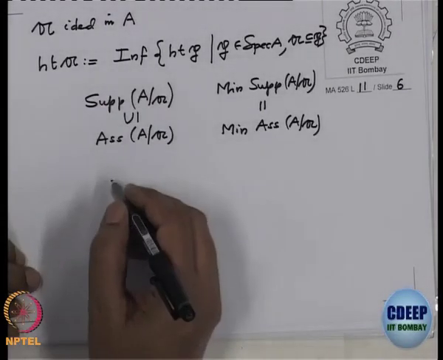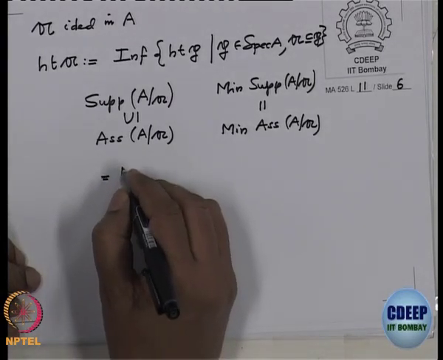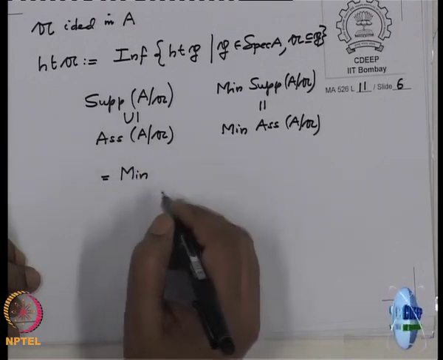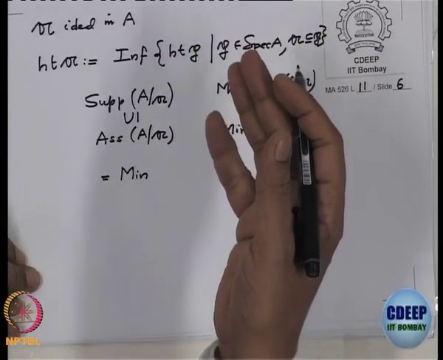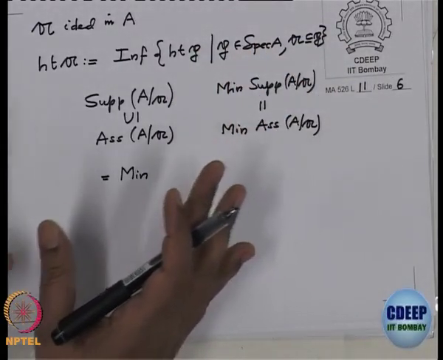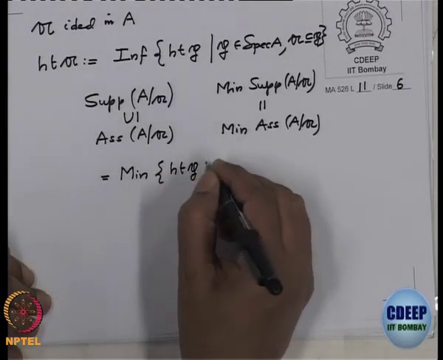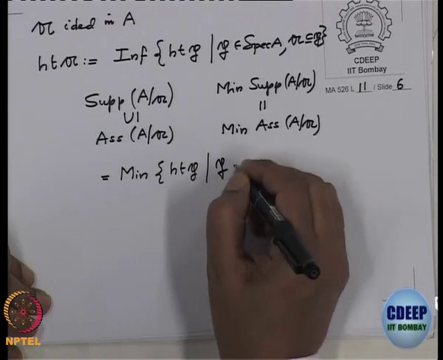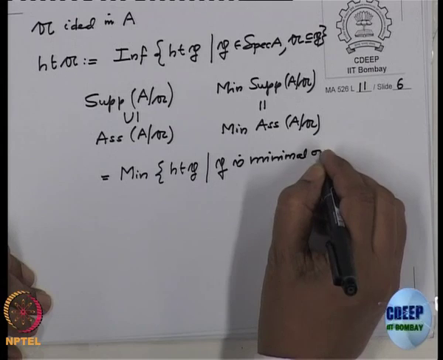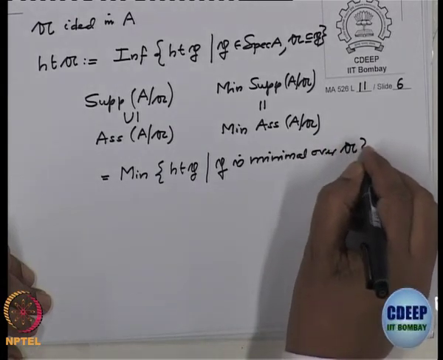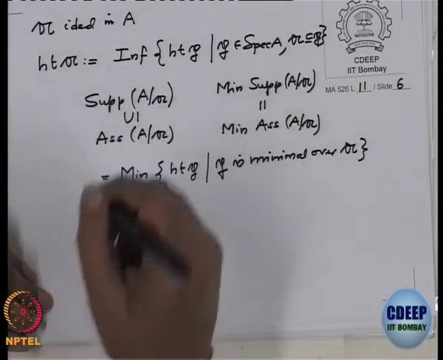So therefore, height of an ideal A is the minimum of, and now I want to use the word minimum because infimum is usually used for an infinite set. So when the set is finite, then one uses the word minimum. So minimum of height P, where P is minimal over A, and minimal over A means an element of the support which is a minimal element there.